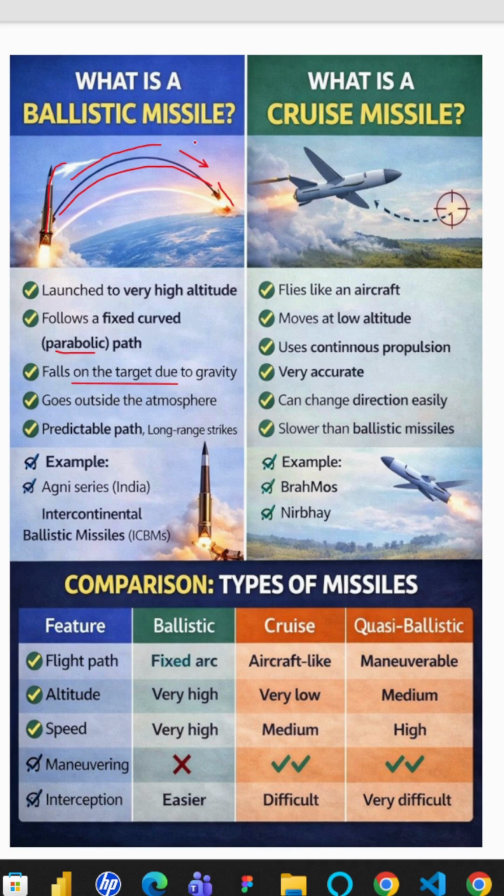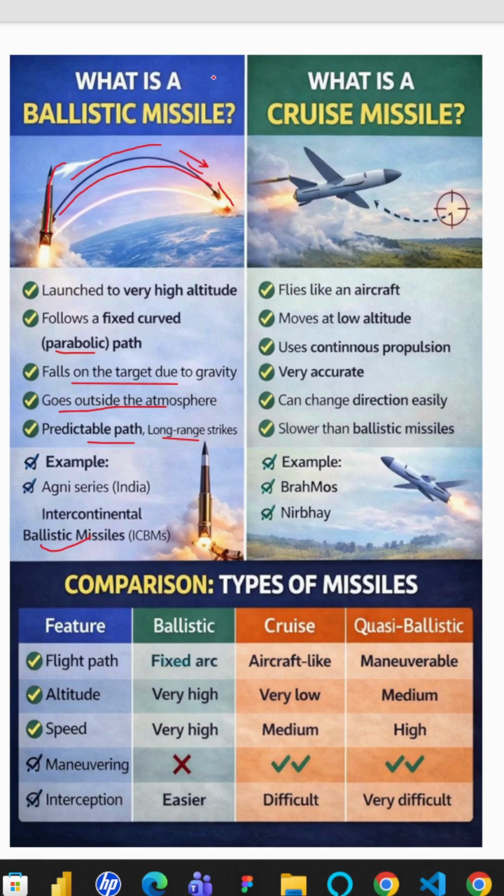Once it enters the atmosphere from here, it directly hits the target. It goes outside the atmosphere as I explained. The path is predictable because the path is fixed, and these ballistic missiles are used for long range strikes. For example, India has the Agni series and Prithvi series of ballistic missiles, and then intercontinental ballistic missiles, ICBM. The range of ballistic missiles is 300 km to 12,000-plus kilometers. It can directly hit another continent.